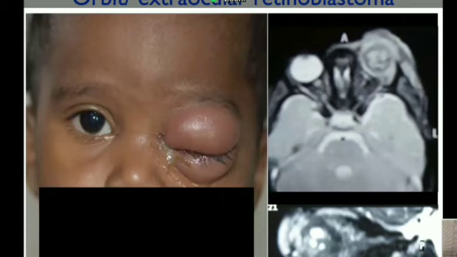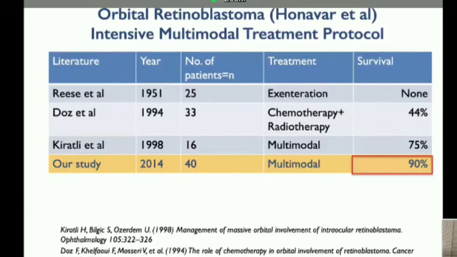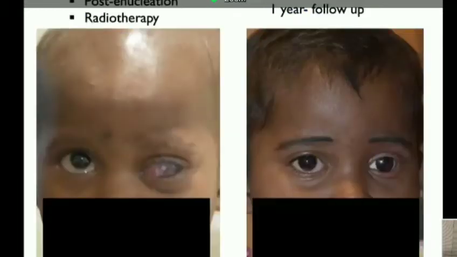So this is a series that I worked up as research with Dr. Sandhu Shonava, my mentor, on orbital retinoblastoma. We found that with the intensive multimodal treatment protocol, where apart from systemic chemotherapy, enucleation and radiation are also done in these patients, the survival rate is much higher. So this is how the child with orbital retinoblastoma looks after 1 year of follow-up, having completed the treatment, including high-dose systemic chemotherapy.